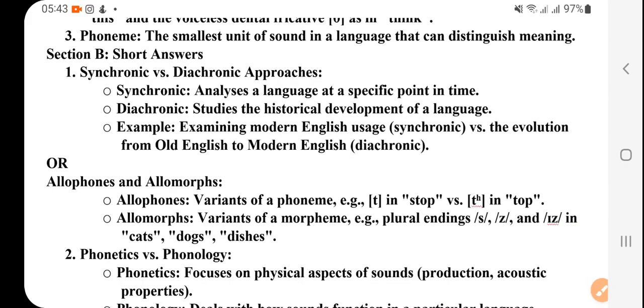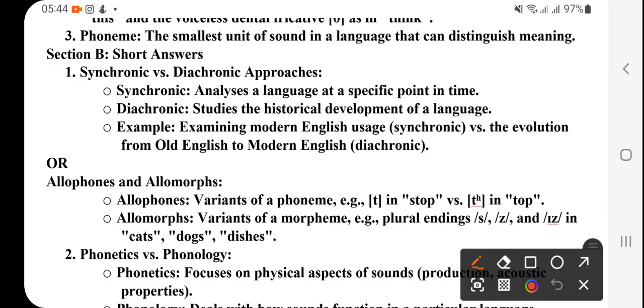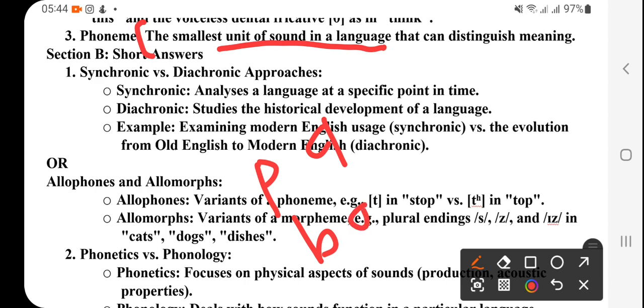Now, phoneme: the smallest unit of sound in a language that can distinguish meaning. Like you just give this example, a very good example. This is the smallest unit of sound. This is called P, this is Q, this is B, this is D, right?